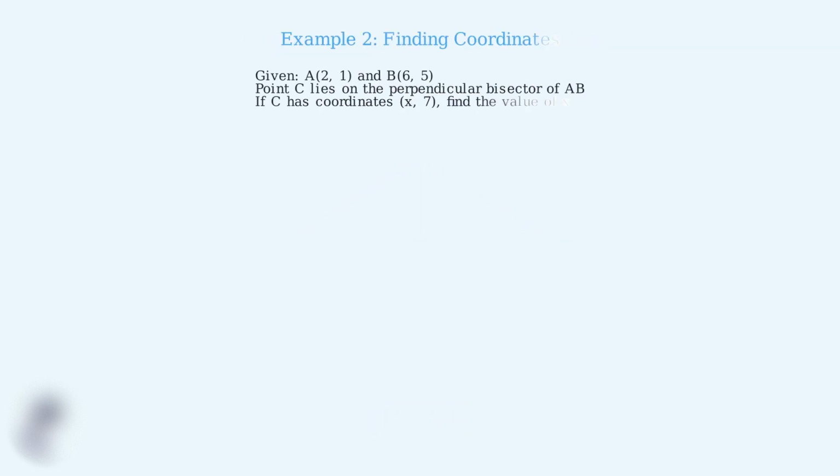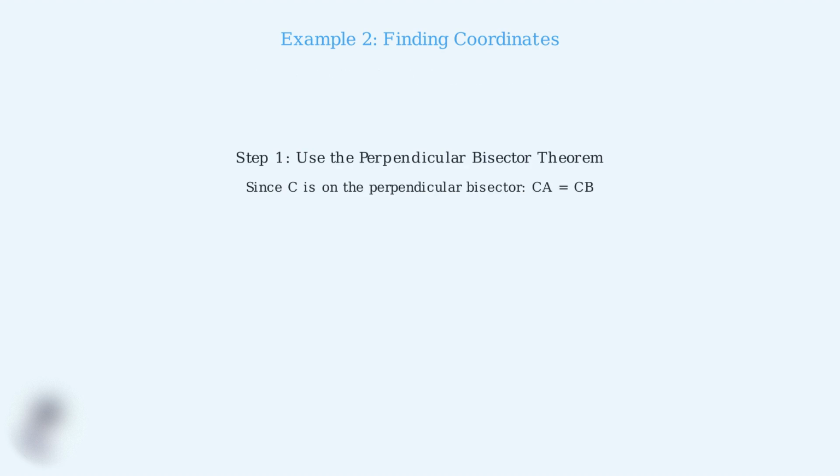Example 2. Now we'll work with coordinates. We have points A at 2, 1 and B at 6, 5. Point C lies on the perpendicular bisector of segment AB, and we know C has coordinates x, 7. We need to find the value of x. Step 1. We apply the perpendicular bisector theorem. Since point C lies on the perpendicular bisector of segment AB, we know that CA equals CB.